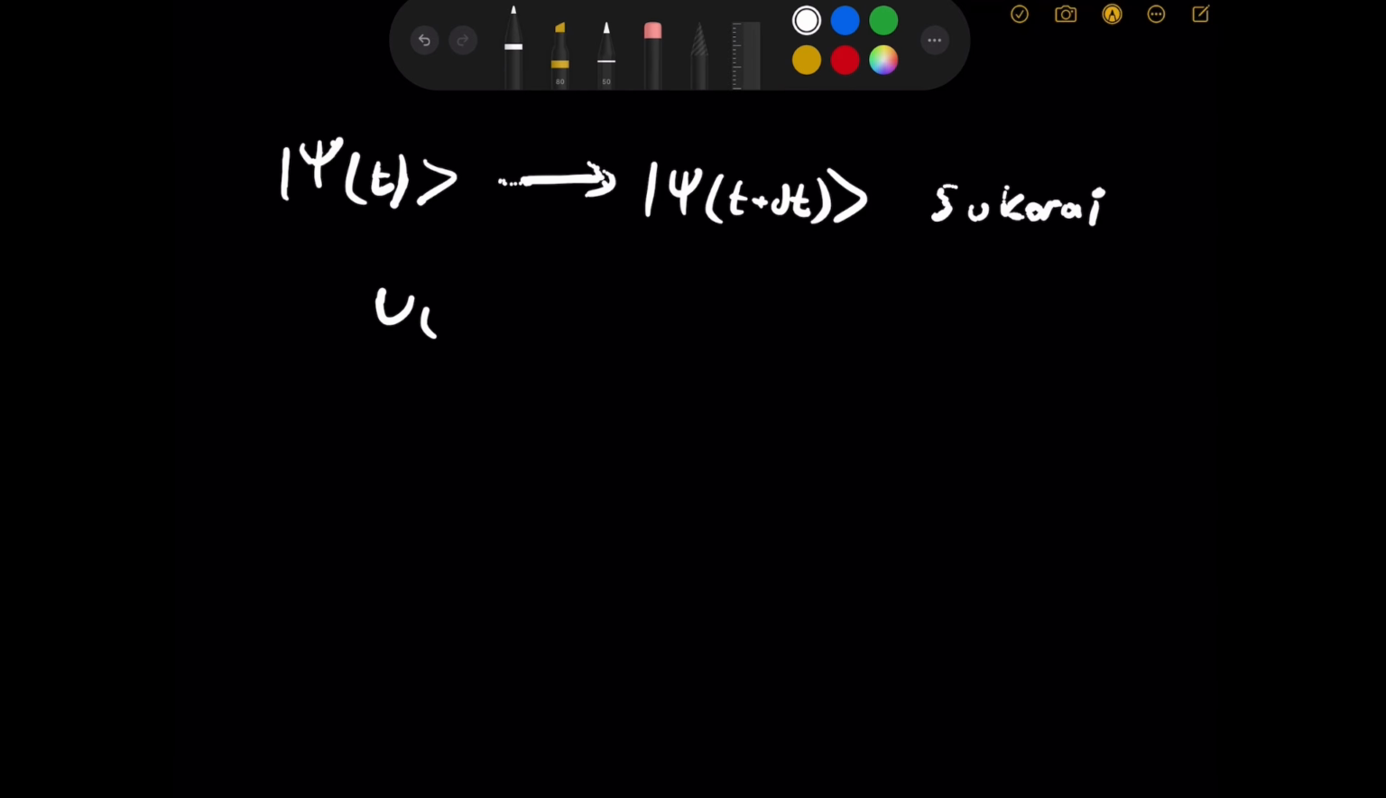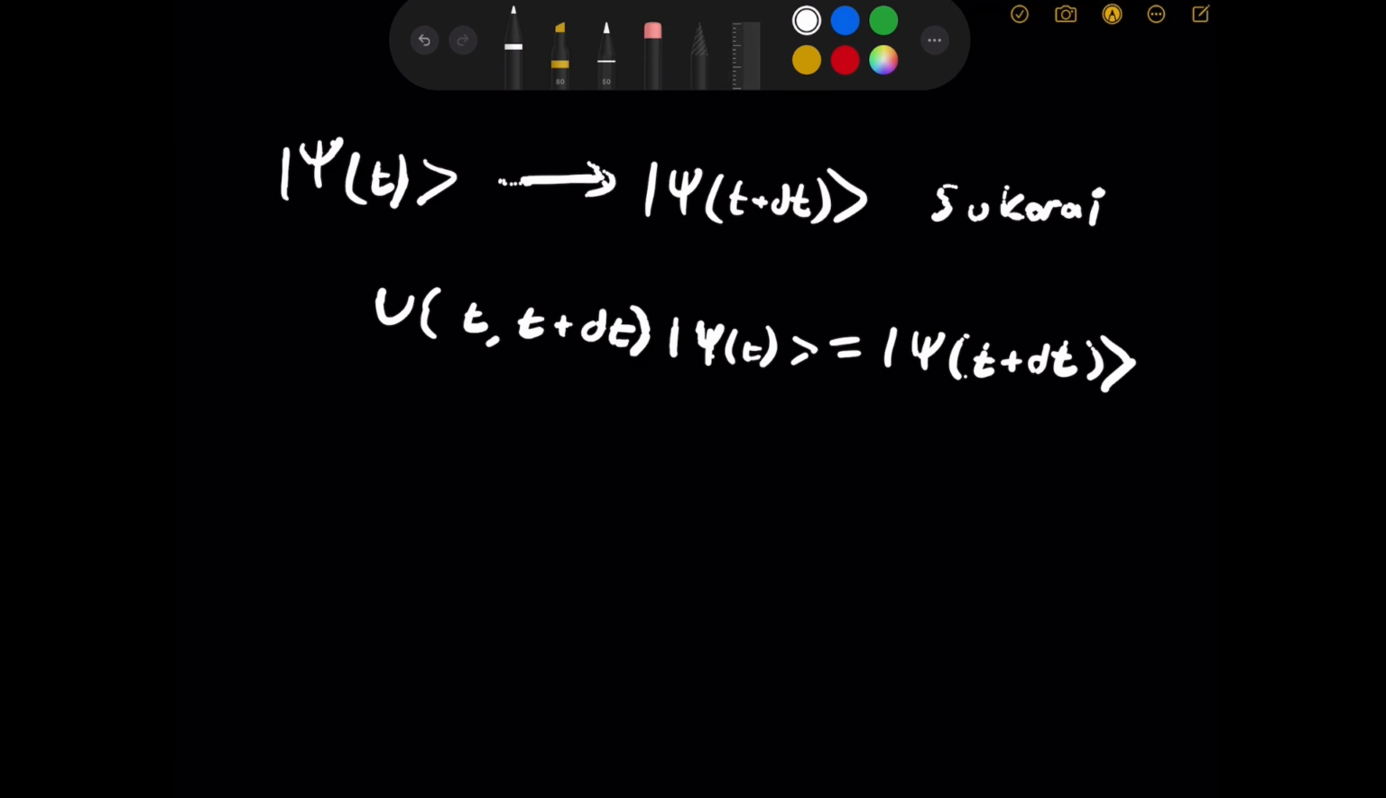So U, by definition, and the way I define it, takes you from time t to time t plus dt. And this is an operator, so it's acting on the state of the system. It acts on the state of the system at time t, and this just outputs the state of the system at t plus dt, right? So this is the operator that we envisioned basically.